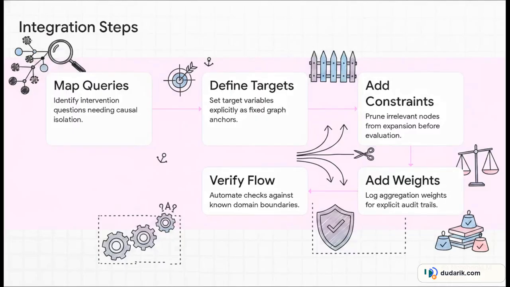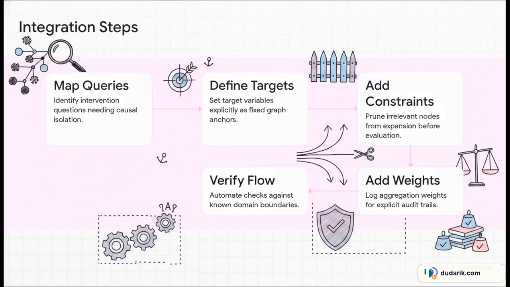But if intervention accuracy is non-negotiable for you, let's look at Section 6, Implementing the Framework. Integrating this isn't just about tweaking a system prompt, it's a structural overhaul. First, you've got to map your queries to identify exactly where causal isolation is needed. Then, explicitly define your target variables in your query schema. Those are your anchors, remember? Next, you inject constraints to prune the irrelevant nodes, completely replacing the default graph expansion.